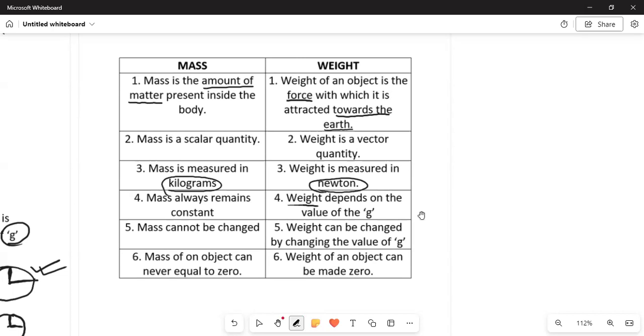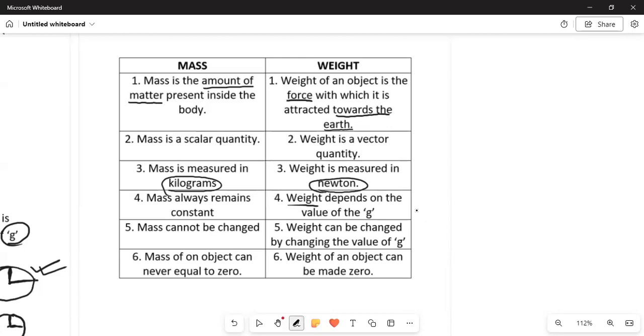We cannot change the mass physically, until and unless we make physical changes in it, like cutting it into pieces. But weight can be changed by changing the value of g, right? That we have discussed in the above point. Then mass of an object can never be equal to zero. If there is some object, it will at any instance have some value of mass. You can see the air, you can see any atom, even if there is the presence of a single atom, it will have some mass.